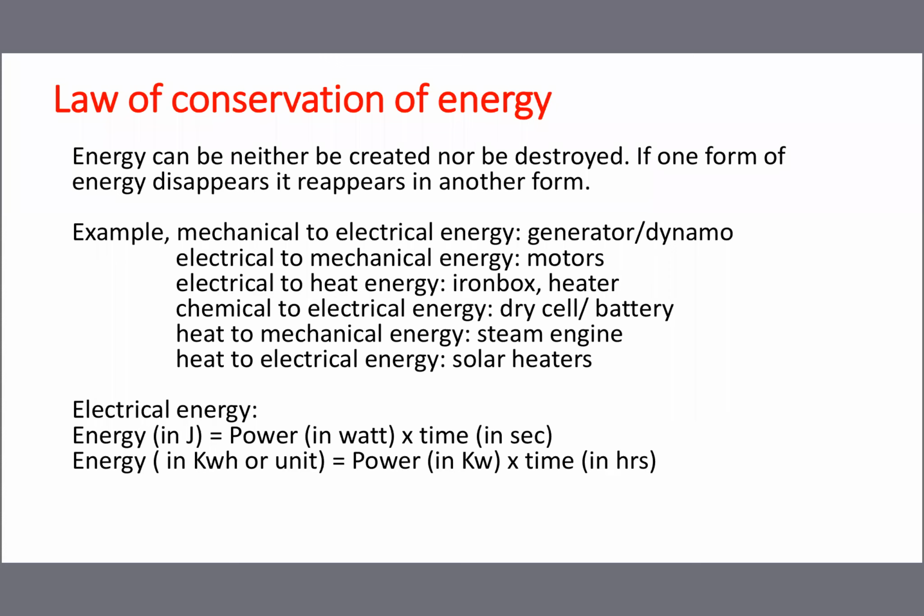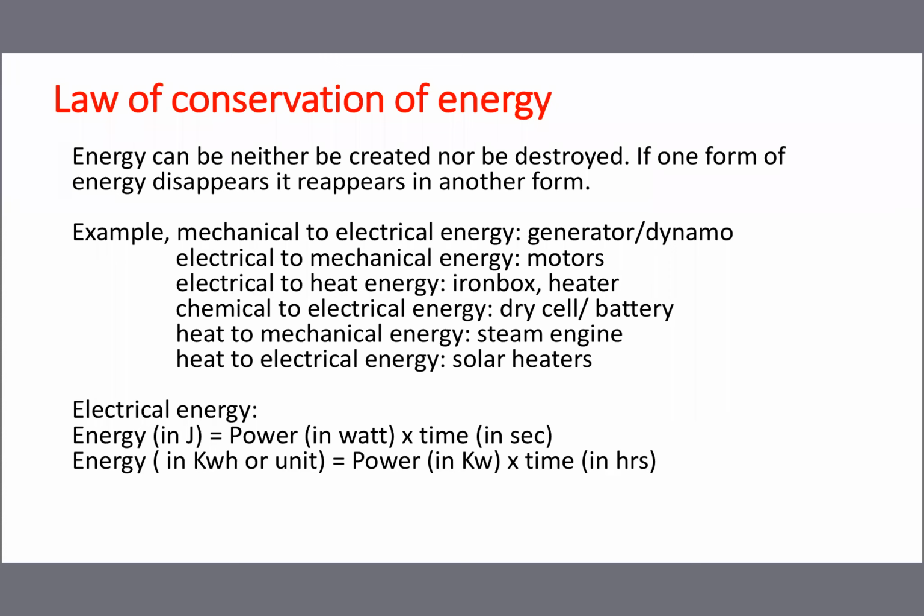So like that we are converting energy. So what are the many energies we are reading? Electrical energy, mechanical energy, heat energy, like that. These energies are called kinds of energy.